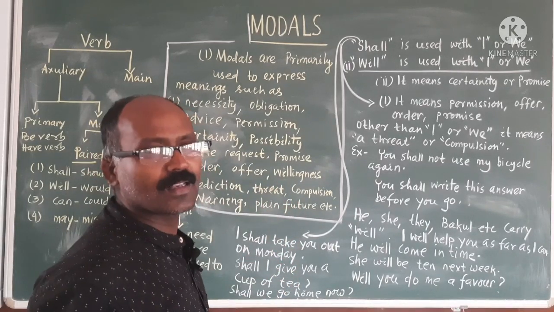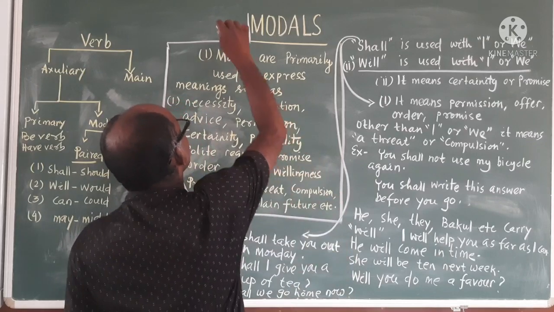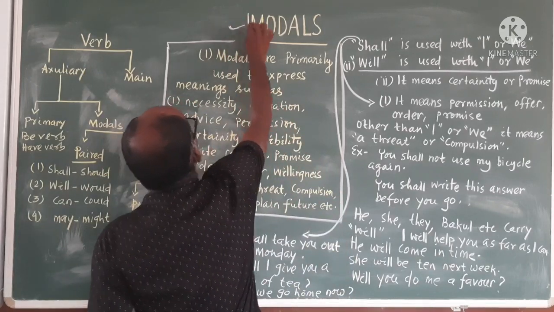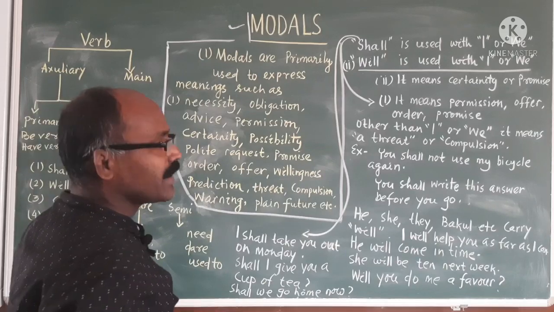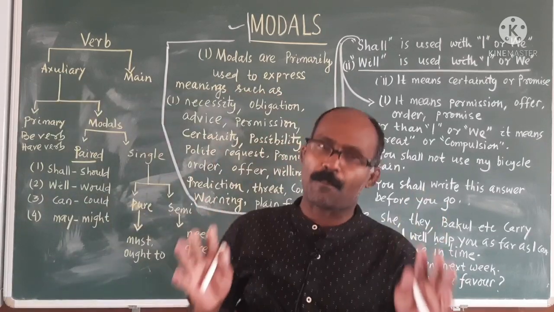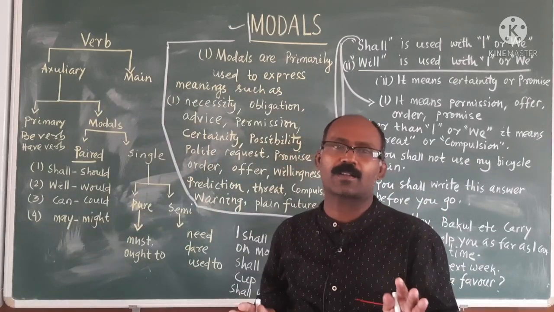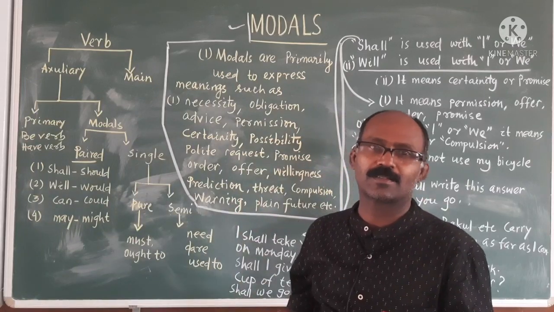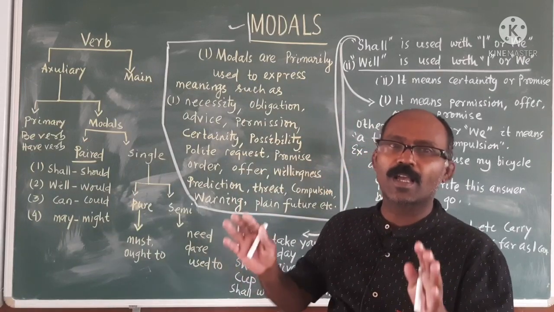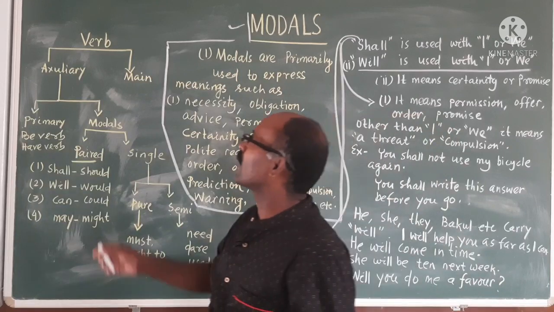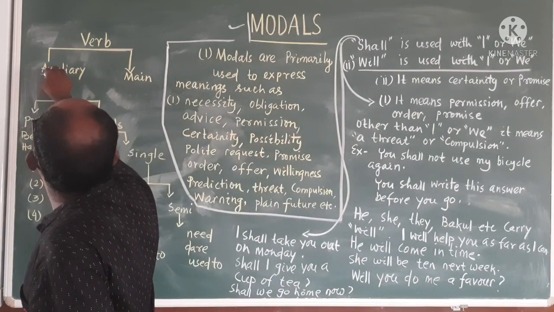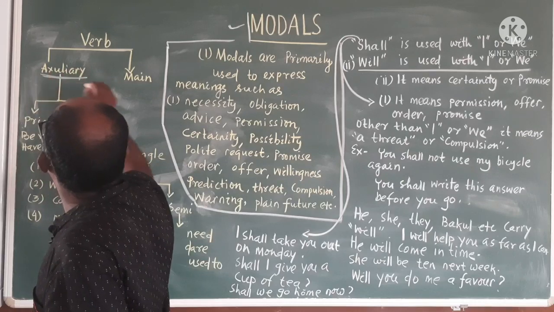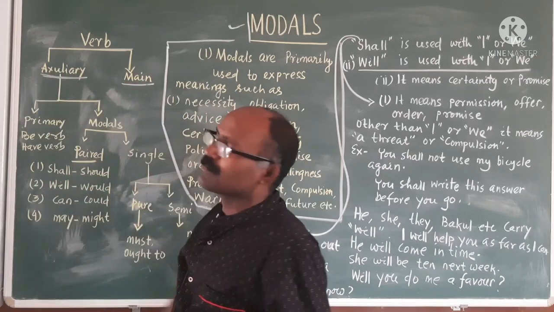Before going to modals, we should first know what modals are. If we see the verb pattern, we can categorize it into two parts. Number one is auxiliary verb, number two is main verb.